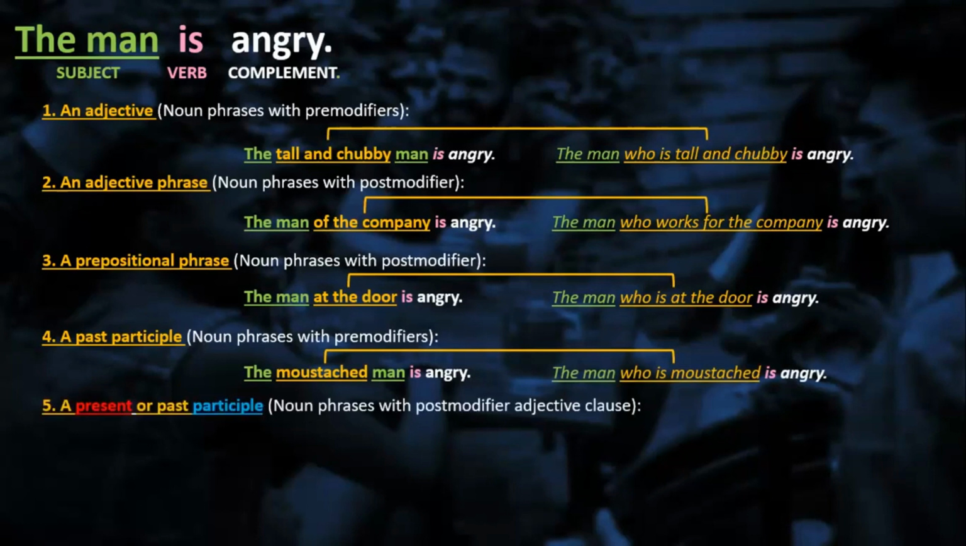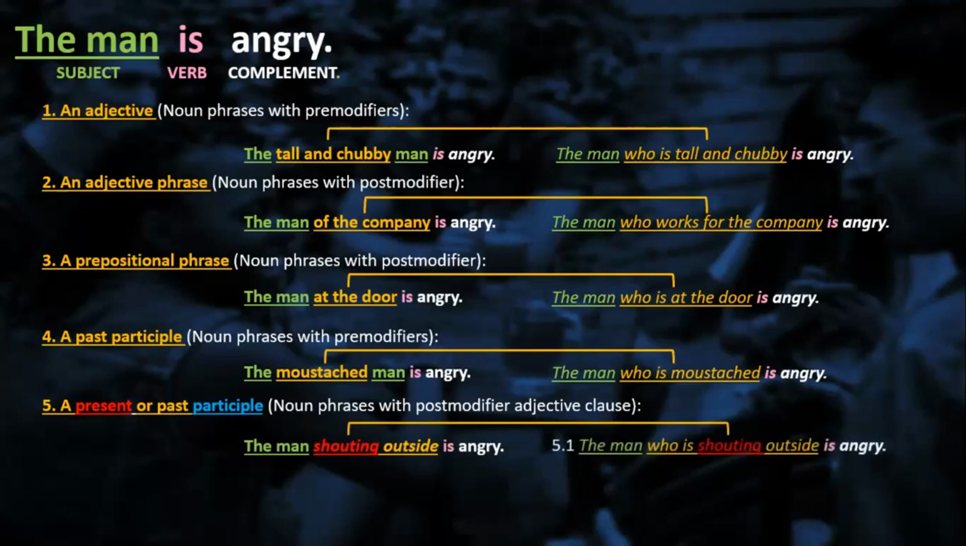All right. We're going to discuss now present or past participle, noun phrases with postmodifiers as an adjective clause. So shouting. Shouting is a present participle because you have ing. So the man shouting outside is angry. How can you rephrase this one? The man who is shouting outside is angry. Perfect, just like that.